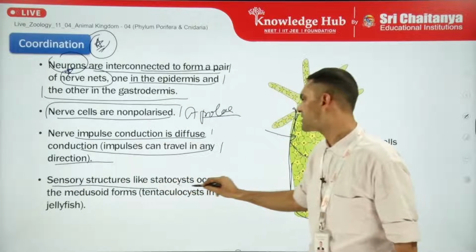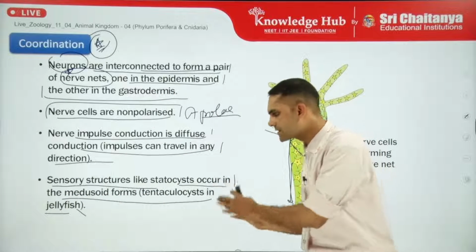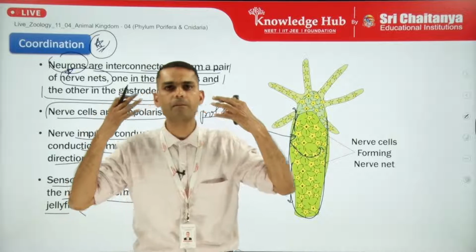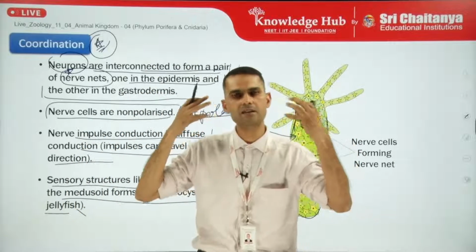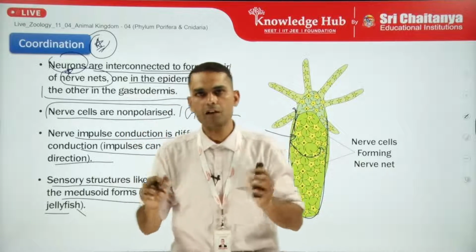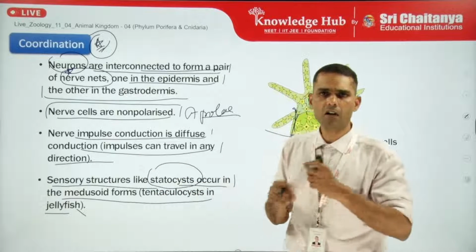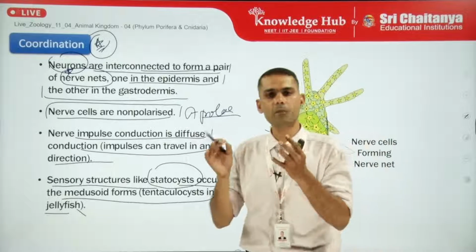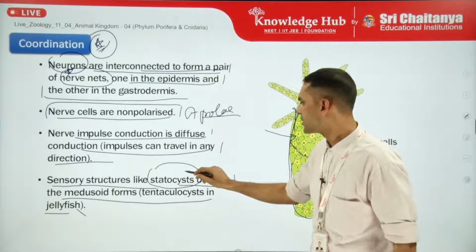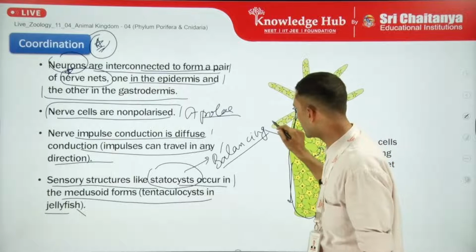Now, a sensory structure like the statocyst occurs in the medusoid form, for example tentaculocysts in jellyfish. Now, what is a statocyst? Student, for example, in our body we have the ear, and in the ear we also have balancing organs, which tell us our position with respect to the 3D environment. Similarly, these organisms also have a structure, the statocyst, which helps them in maintaining their position or their body's equilibrium with regard to the environment. So the statocyst is the balancing structure used to balance the body with respect to the outer environment, right?